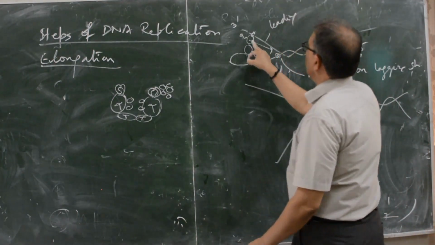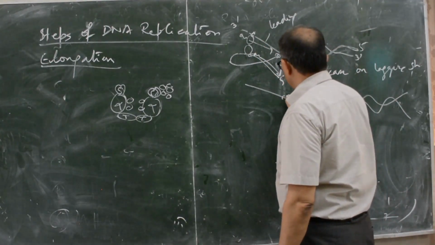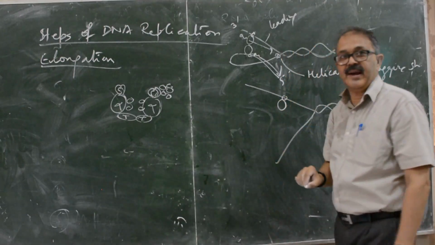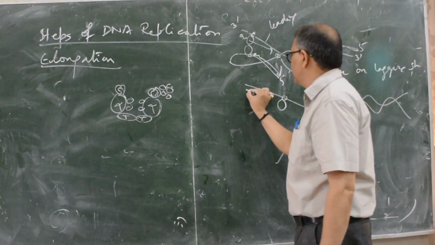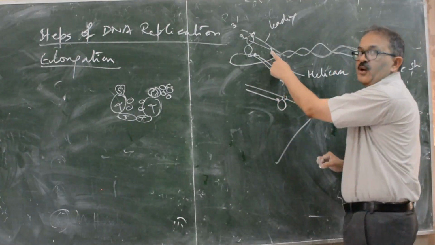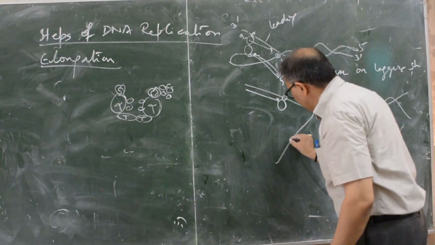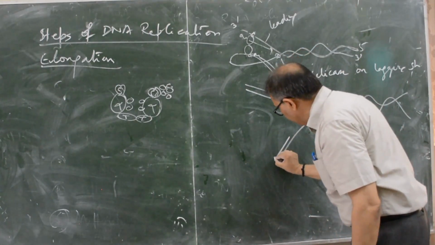Now DNA polymerase has synthesized. This is the beta clamp. The DNA polymerase core enzyme has already synthesized up to here.